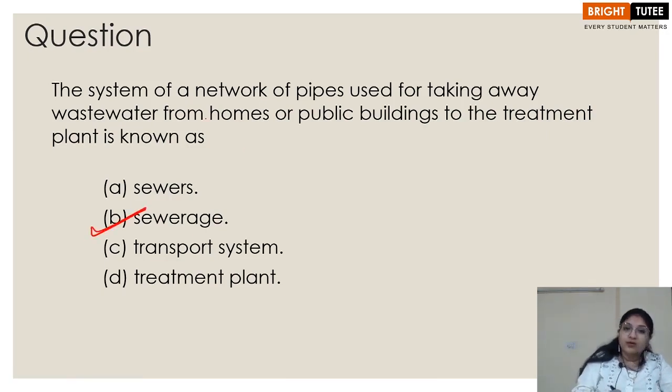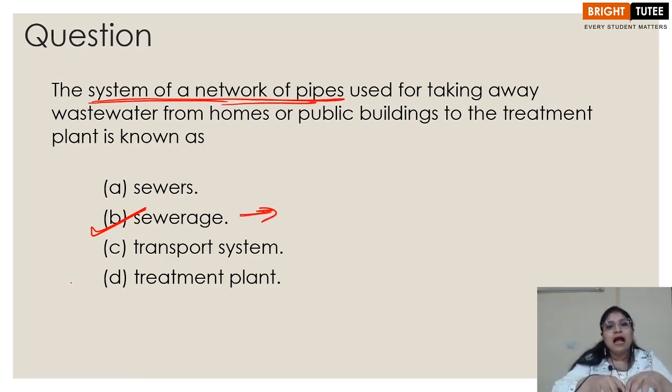Alright, remember students, the question is system of a network of pipes. Right, this is the sewerage system which is acting as the transport. Right, so this is the whole system of the network of pipes. If the question had been only about the network of pipes, the answer would have been sewer. Please do not get confused. Remember, not only now but also whenever you are giving exams or tests, always remember students to read the question properly. Over here the question is asking about system of a network of pipes. So system of network of pipes is sewerage, whereas network of pipes is sewer. Right?